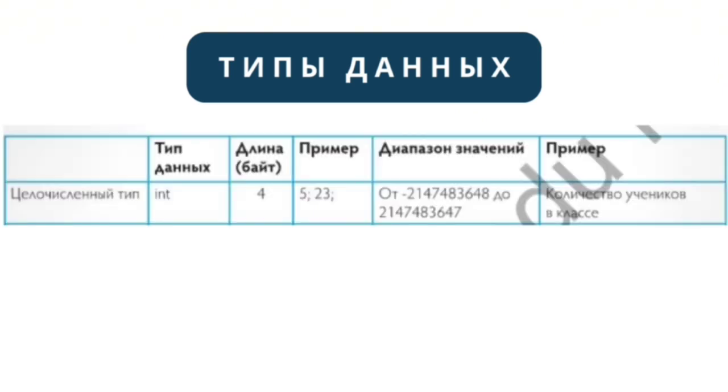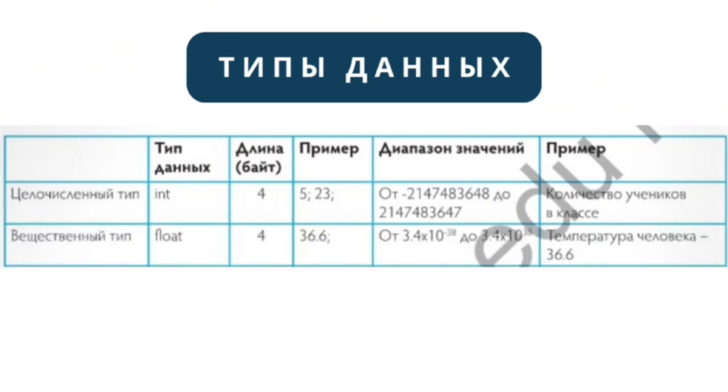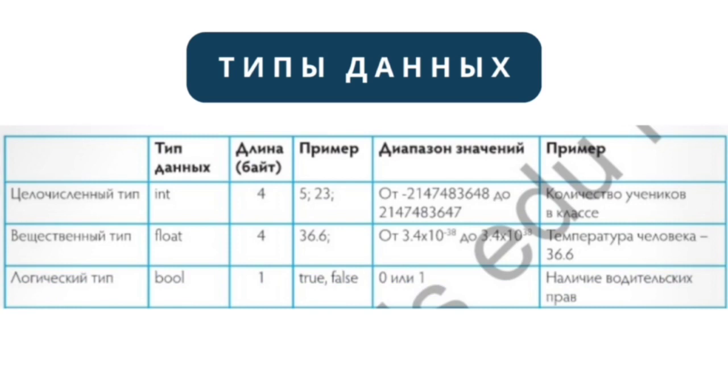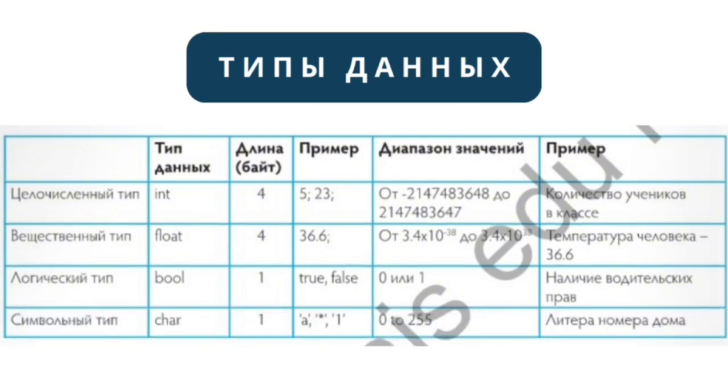And about the integer type. The integer type is used to store integers. The range of integer values depends on the type of variable. And about the floating point type. The floating point type is used to store floating point numbers. The range of floating point values depends on the type of variable too. And about the boolean type. The boolean type is used to store logical values. Logical values can take two values, true and false. And about the character type. The character type is used to store a single character.